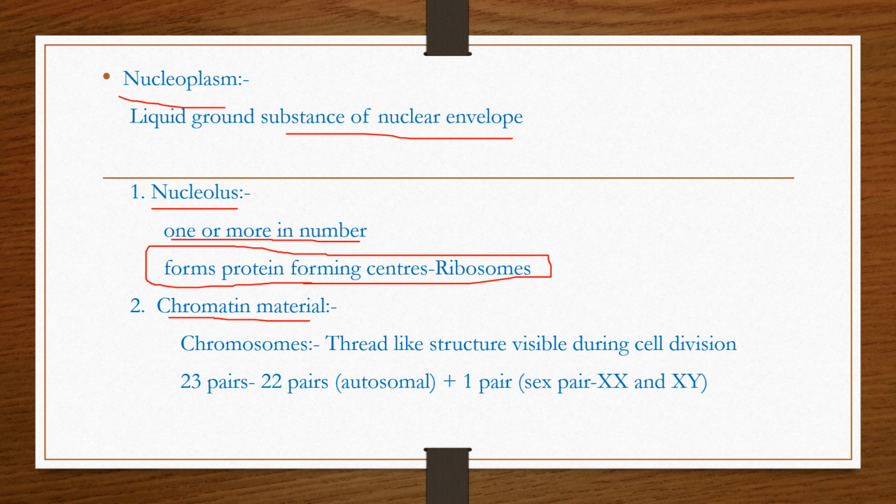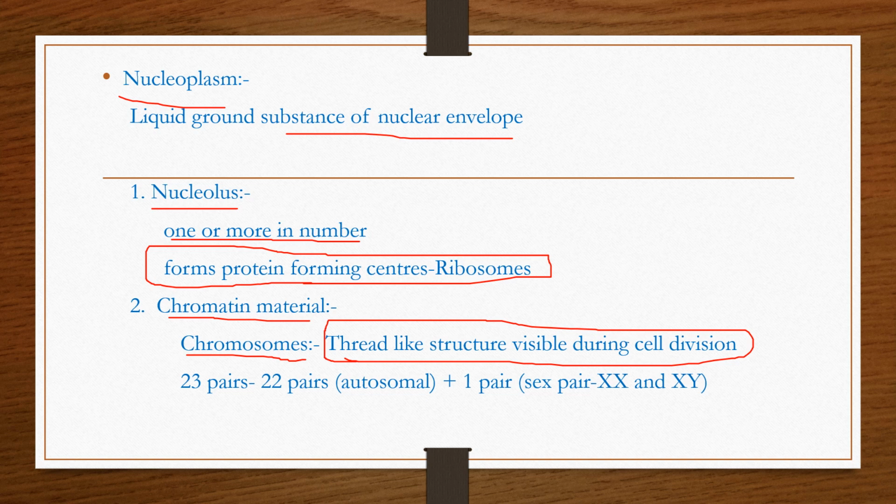The second type is the chromatin material. Chromatin material consists of an entangled mass of thread-like structures, the chromosomes. These chromosomes are thread-like structures that are visible during cell division. There are two components of chromosomes. They are DNA and proteins.